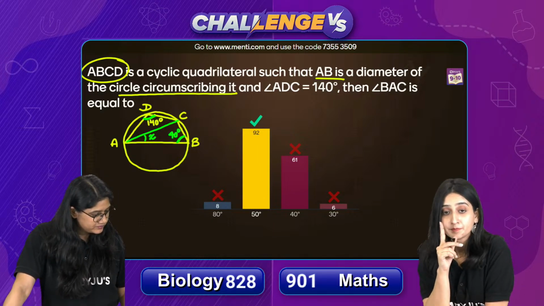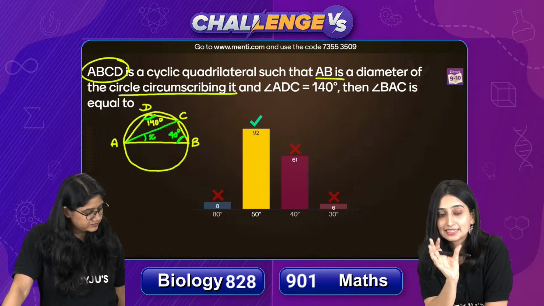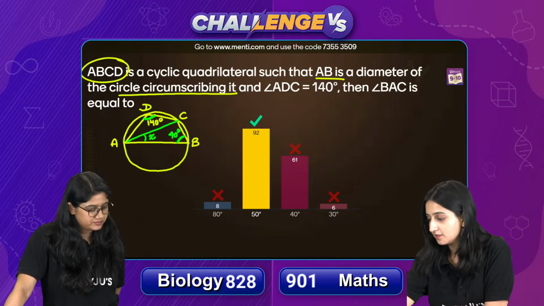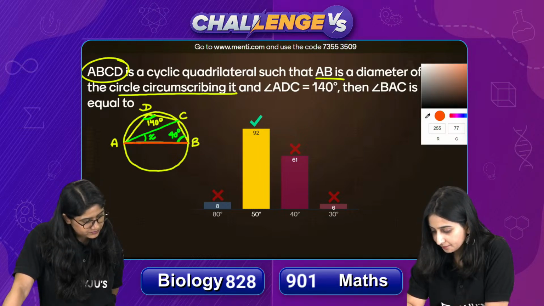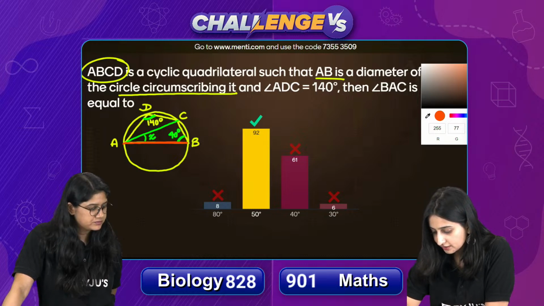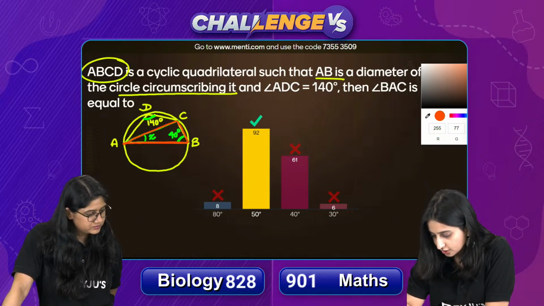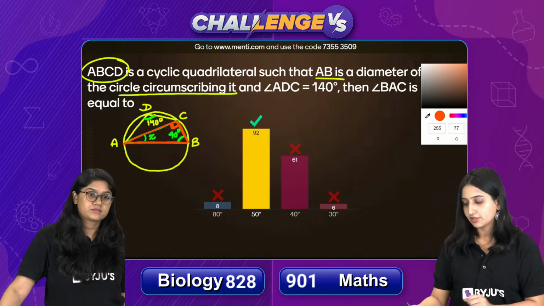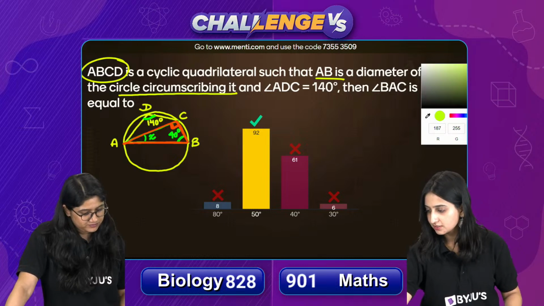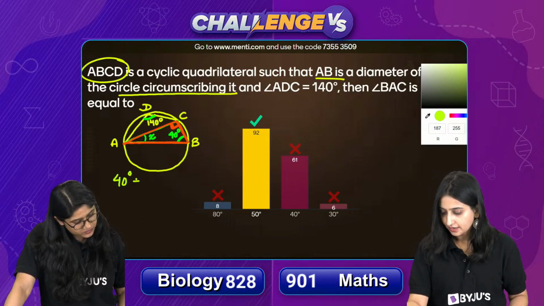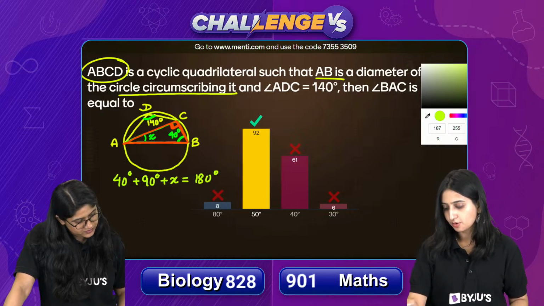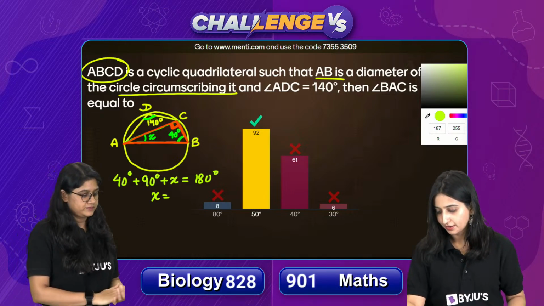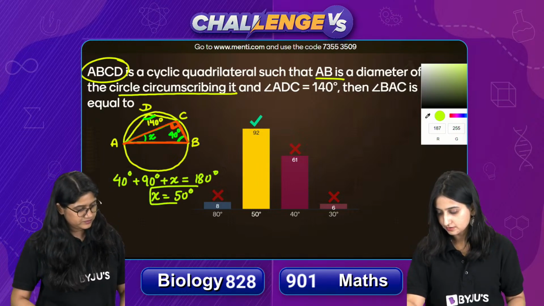अच्छा, there is one more theorem that we have studied, that angle in the semicircle is always 90 degrees. तो यहाँ पे can you find the semicircle? ये हमारे पास semicircle है, ये semicircle है, और इसके अंदर angle क्या बन रहा है? ये angle बन रहा है बेटा. So angle in the semicircle is always 90 degrees. So that means one angle is 40 degrees, the other angle is 90 degrees, and third angle हमें निकालना है. So we will apply angle sum property, और यहाँ से you will get the value of x as 50 degrees.